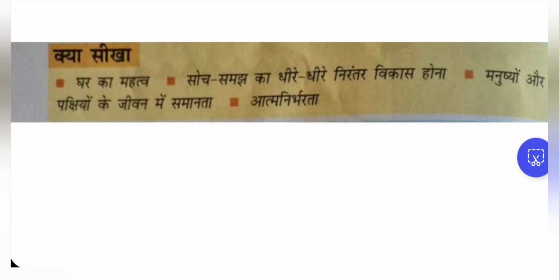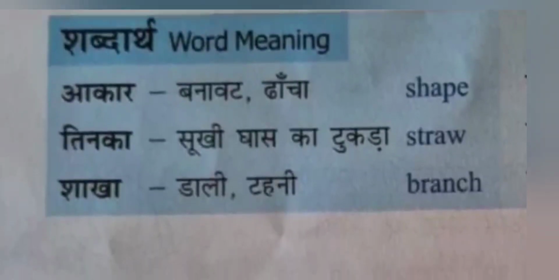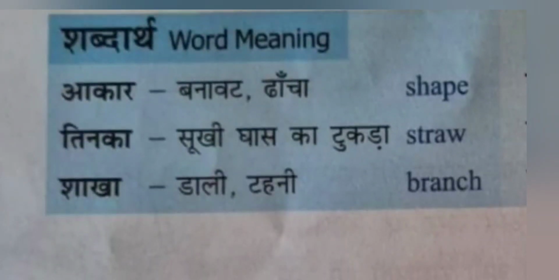We have to understand the importance of house. We have to continuously improve our knowledge, and we should relate our living to the living of the birds, and we should be self-dependent. Let's see the shabdat. Akar, banawat, dancha, the shape. So gol akar na round shape. Tinka is suki ghas ka tukda, the dry grass. This is straw. We can say twigs also.